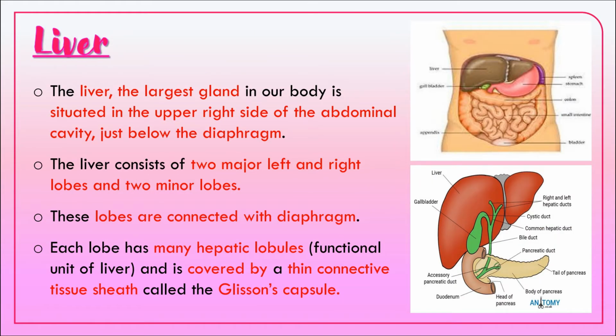Liver. Liver is the largest gland situated in the upper side of the abdominal cavity below the diaphragm. It consists of two major left and right lobes and two minor lobes. The lobes are connected with the diaphragm, and the lobe has hepatic lobules. They are covered by a thin connective sheath called Glisson's capsule.